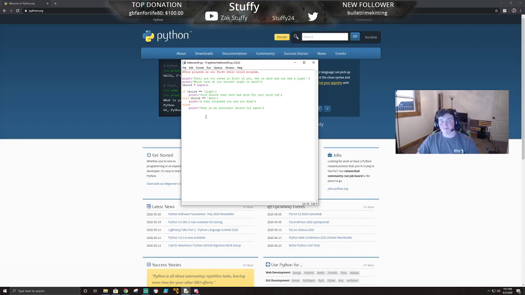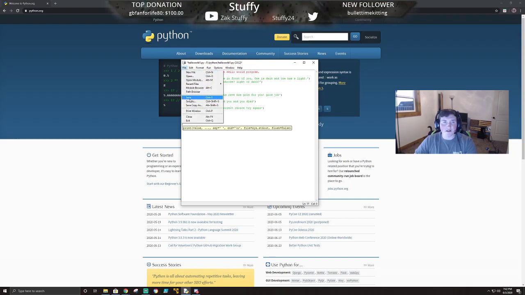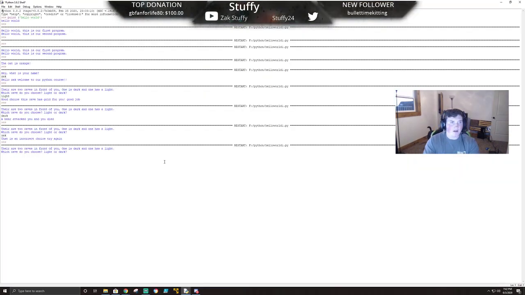Also, another thing to keep in mind in Python, if I printed a variable, see, it says choice equals input, and then I did choice equals Bob. Once this gets to this point, that choice will actually be changed. So print choice. Now keep this in mind because you can actually overwrite if you need to. So we'll run it. We'll say light, and then you notice at the end it just prints Bob because I said print choice.